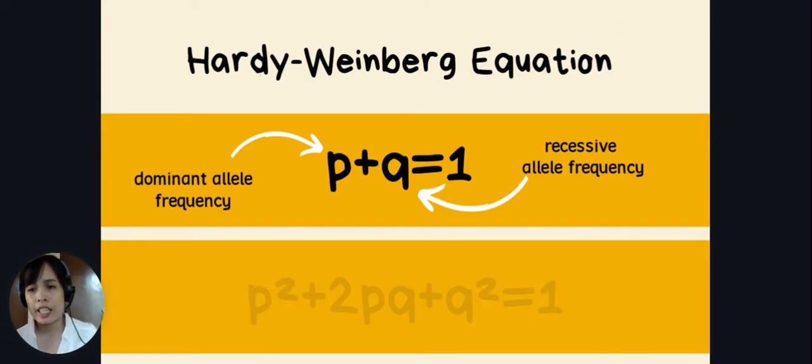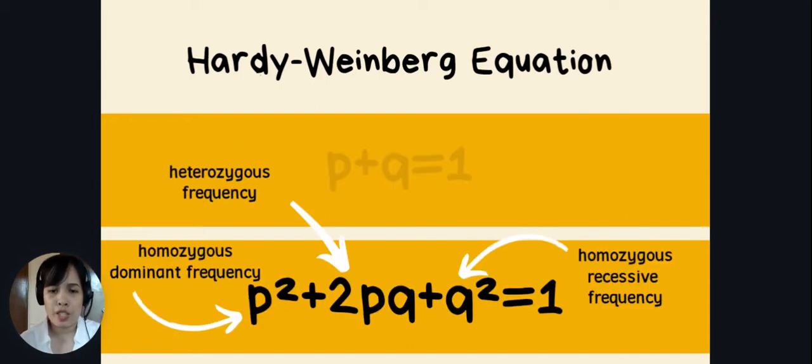Take note that p doesn't always have to be equal to q, and the p's and q's can have varied numbers. It doesn't have to be equal, and it doesn't have to be a whole number. The dominant allele, p, doesn't always have to be larger than q. In some instances, the recessive allele may be larger than the dominant allele in the population.